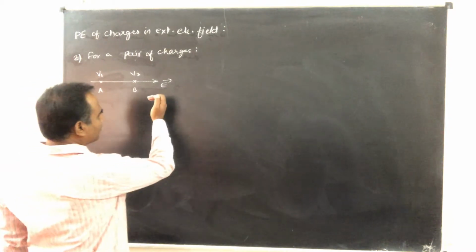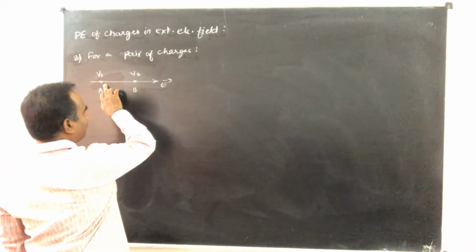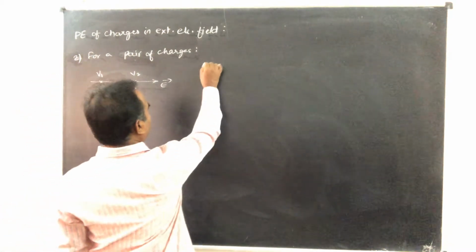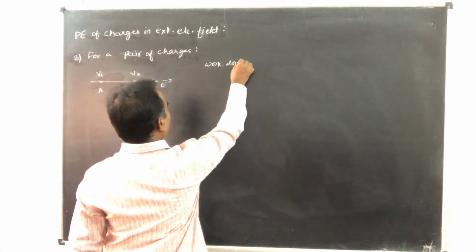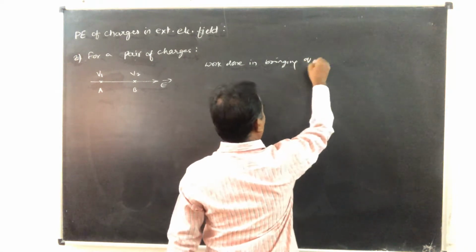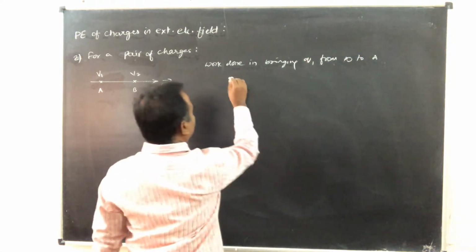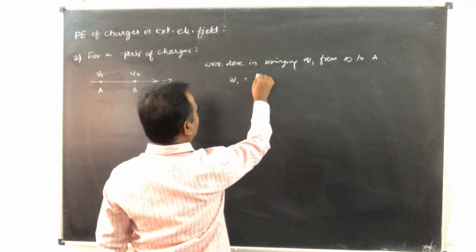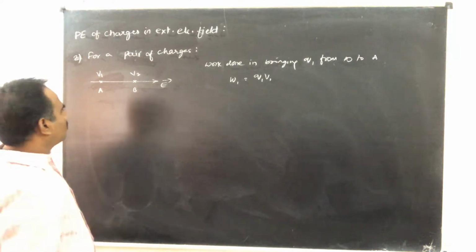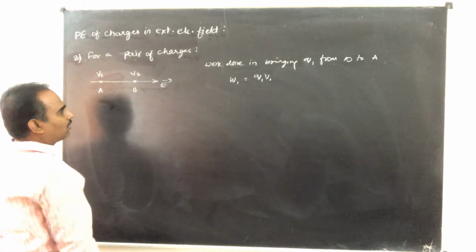So first let us bring a charge Q1 from infinity to A. So work done in bringing Q1 from infinity to A, this W1 is equal to Q1 V1. So when I brought Q1 from infinity to A, this is the work done.